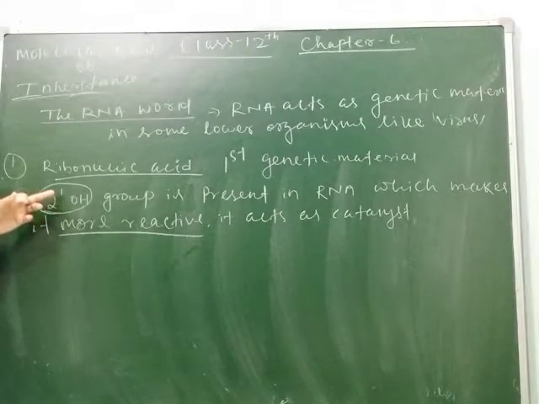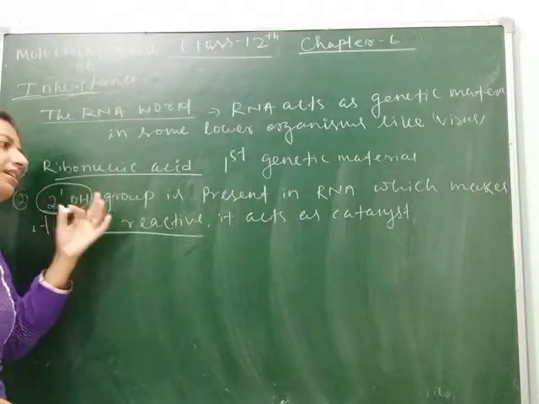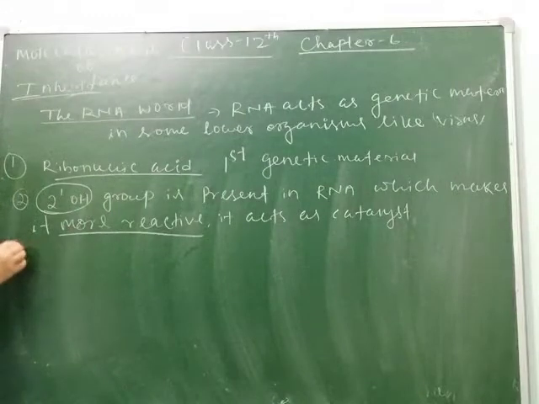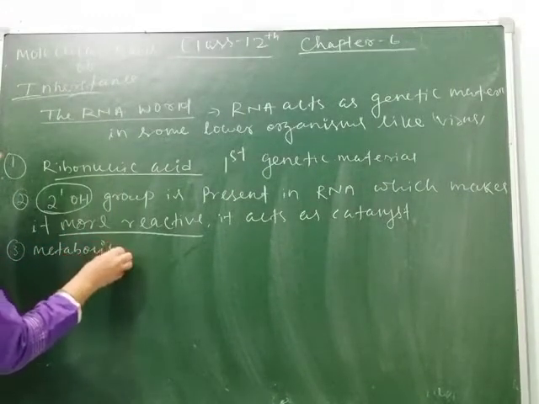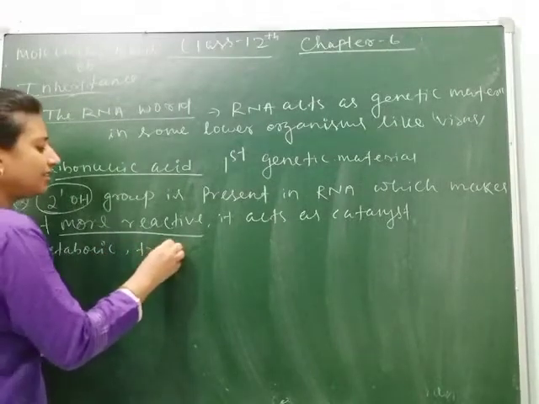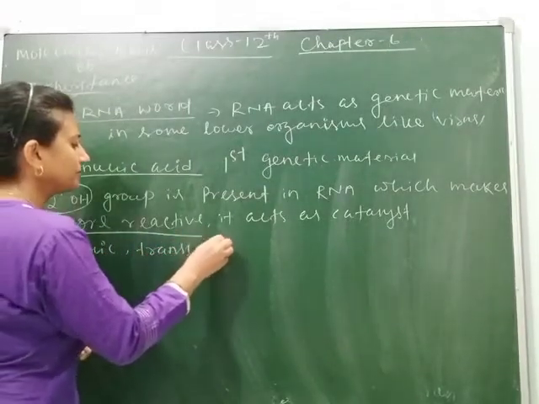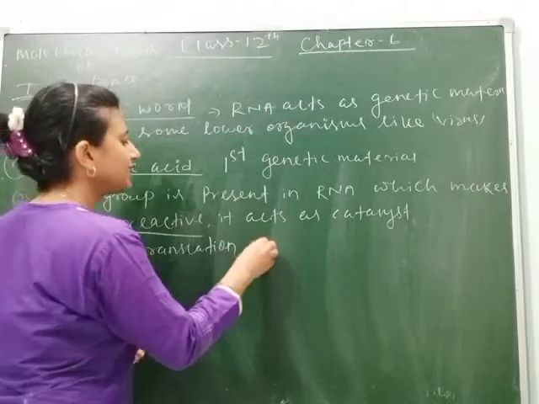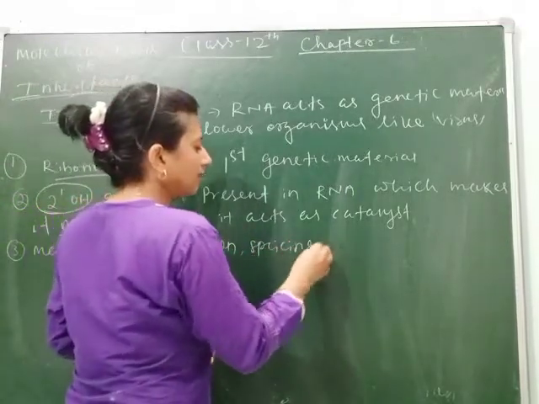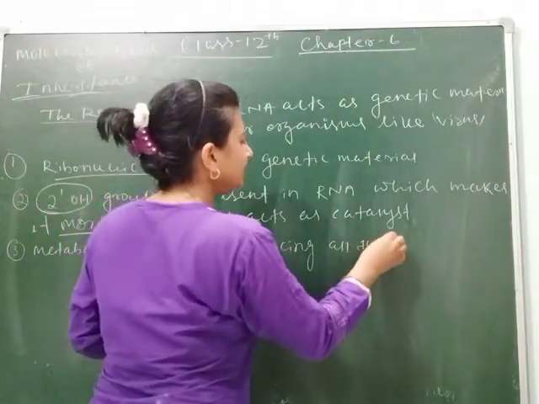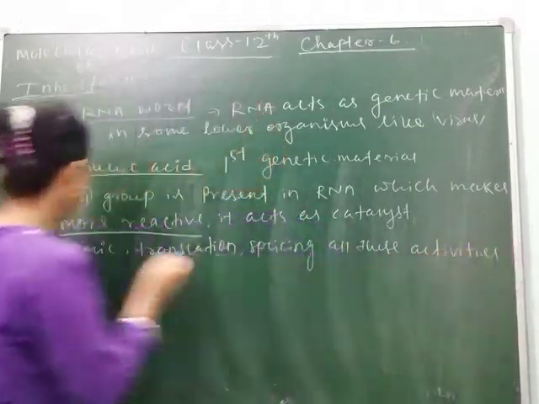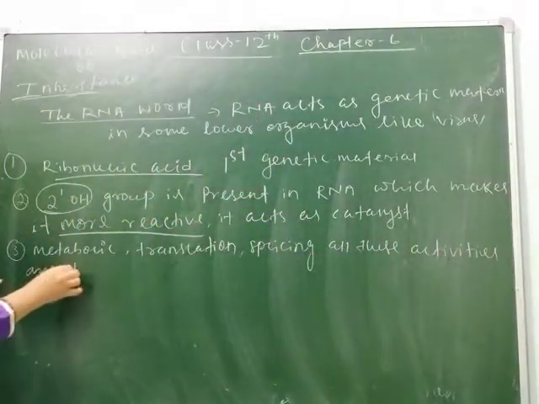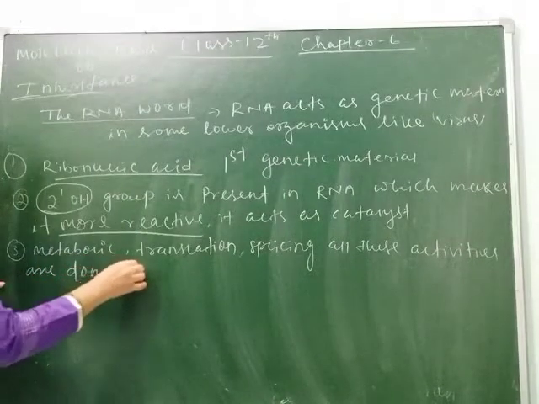Clear students? It also helps in other activities like metabolic activity, translation, and splicing. All these activities are done by RNA.